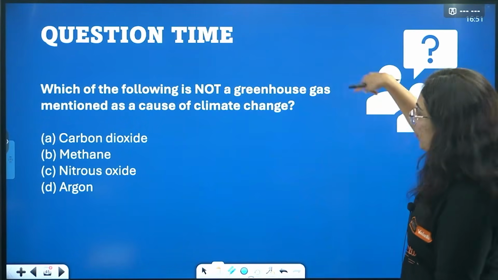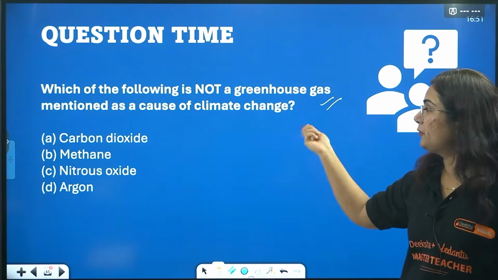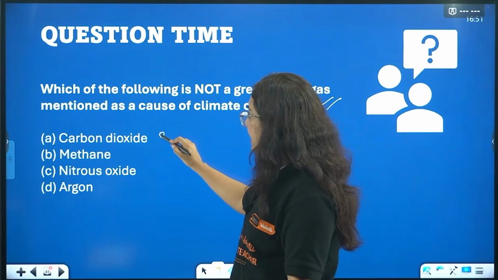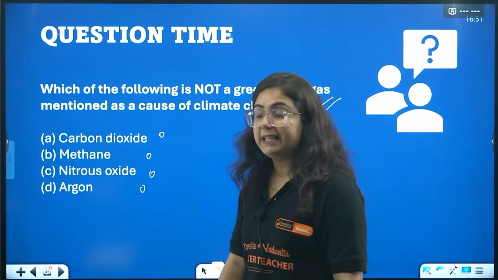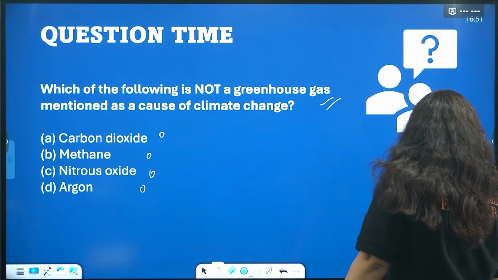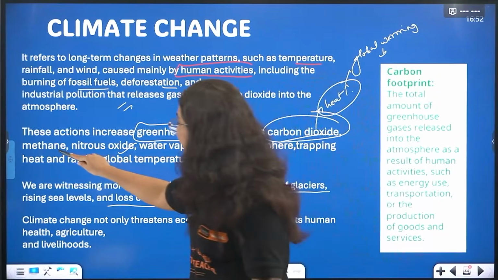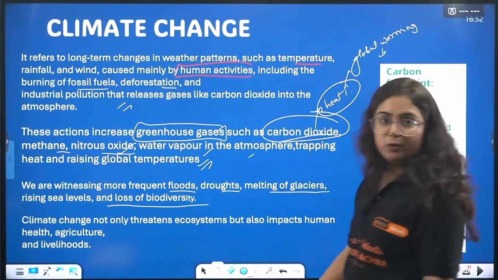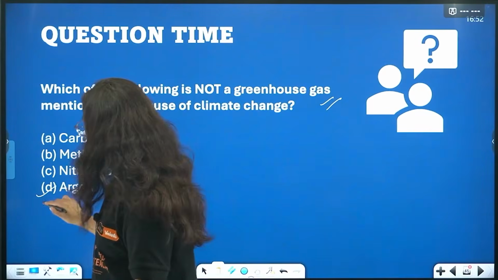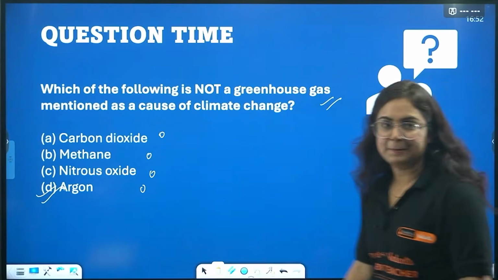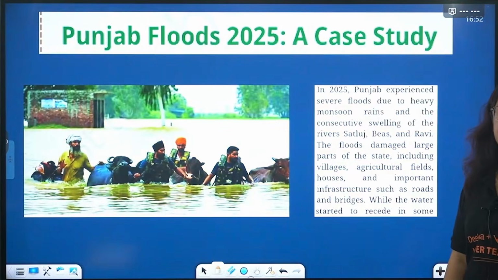Before that, we have a question too. Which of the following is not a greenhouse gas mentioned as a cause of climate change? Carbon dioxide, methane, nitrous oxide, argon. Got confused? Yes. So what we have to do is go back and see the gases here. Carbon dioxide, methane, nitrous oxide, and water vapors. So which one is not here, beta? Argon is not one of the greenhouse gases. Right? Okay.